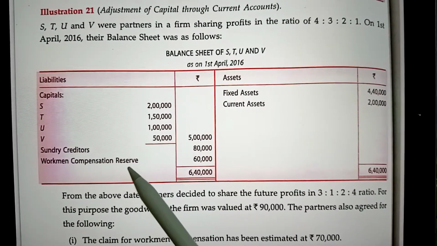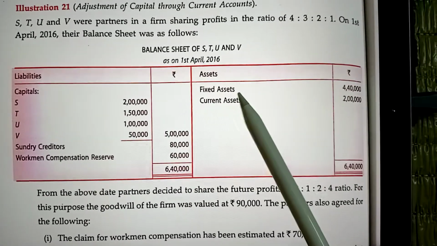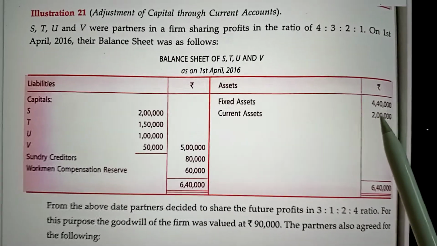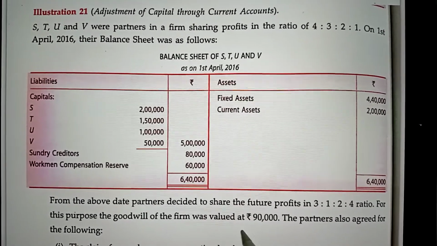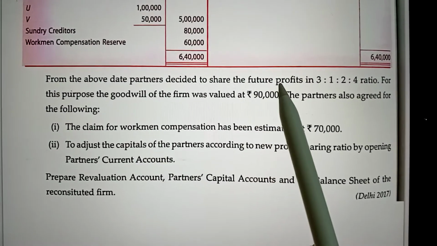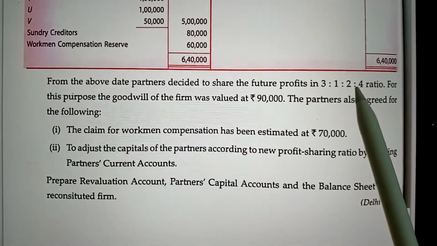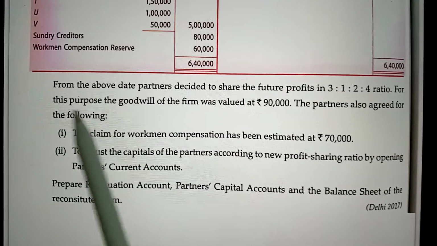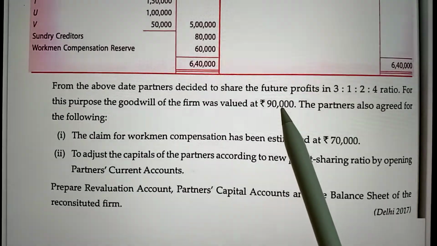Workman compensation reserve is 60,000. On the asset side, fixed assets are 4 lakh 40,000 and current assets are 2 lakh. From the above date, partners decided to share the future profits in the ratio of 3:1:2:4. For this purpose, the goodwill of the firm was valued at rupees 90,000.